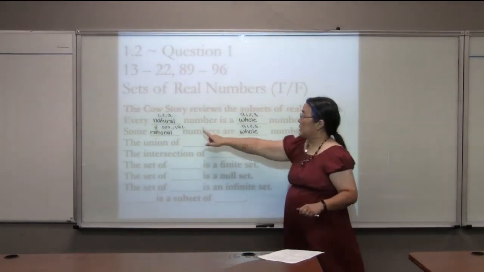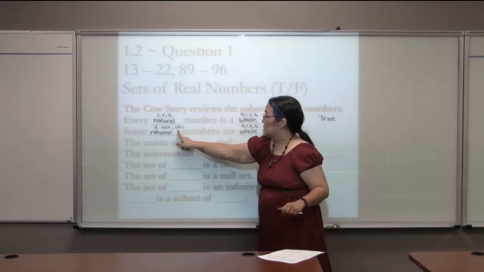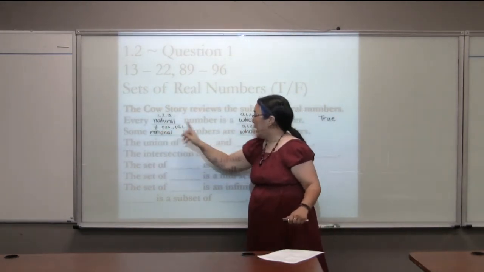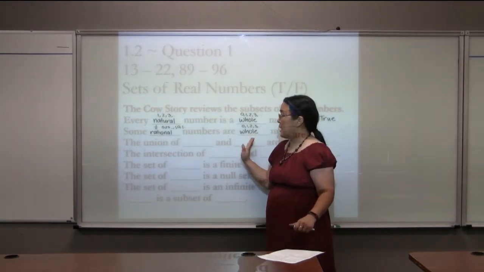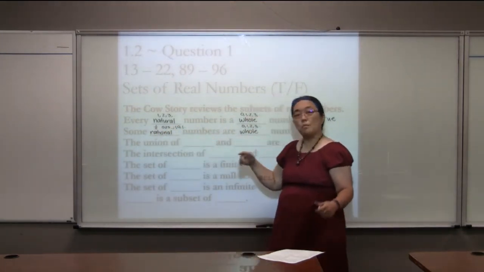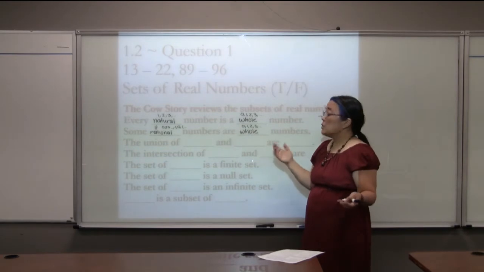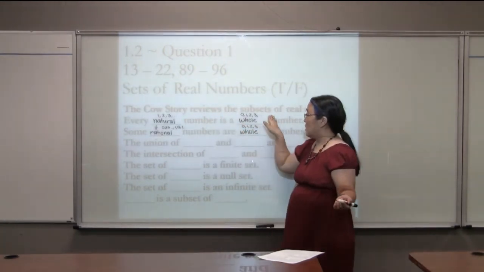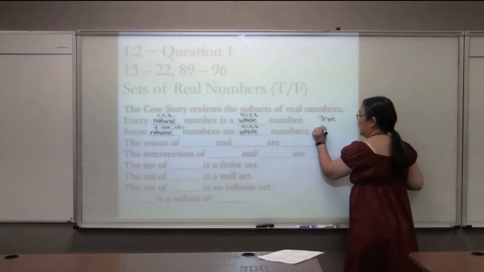So here are some of these over here. Yes, there's a 0 here, which is here. There's a 1 here, which is here. A 1/2 is not here in the whole numbers, but that's okay because it says some, which means 1 or more. And every means all of these are here. So this is still true.